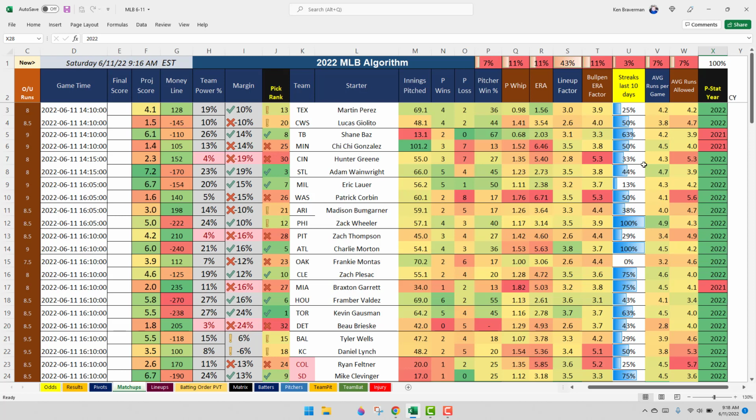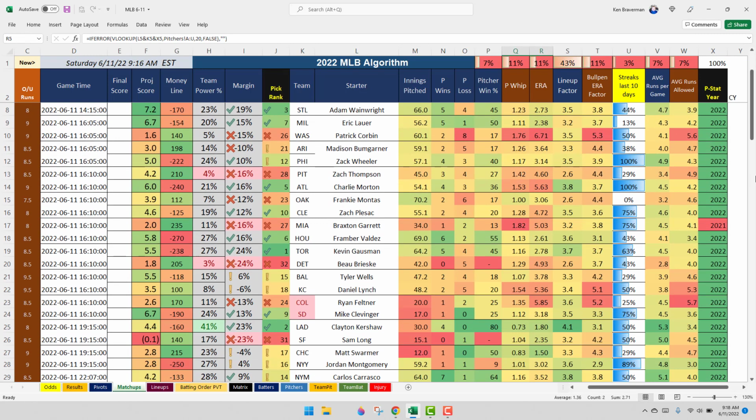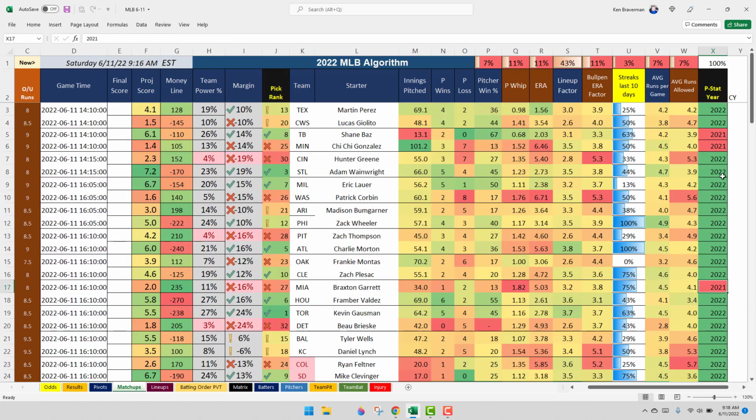All right, a couple pitchers had to use 2021 stats because I couldn't get 2022 or good 2022 stats on them. Still limited for Shane Baz as well. So wherever it says 2021 stats over here, that's using a previous year's pitcher stats because they just didn't have enough. Like Braxton Garrett for 2022, he had 3 innings pitched and an ERA of 10 down there. So that probably needs to be removed and switched with 2021. Similar situation up here in this Tampa Bay Minnesota game. Chichi Gonzalez just started a little bit this year, so went with his last year's stats.